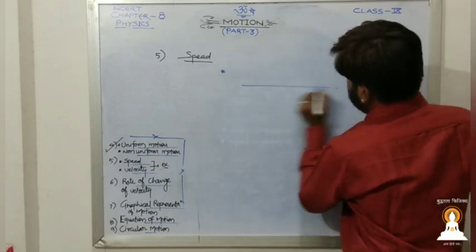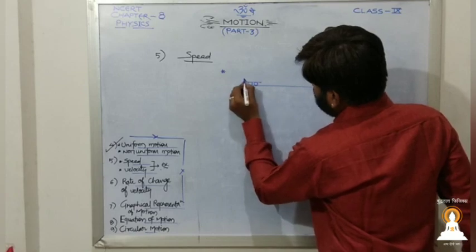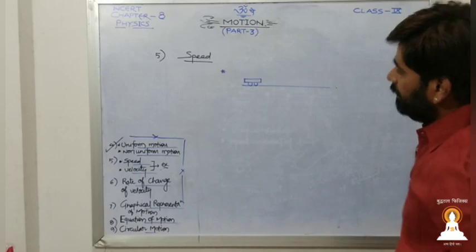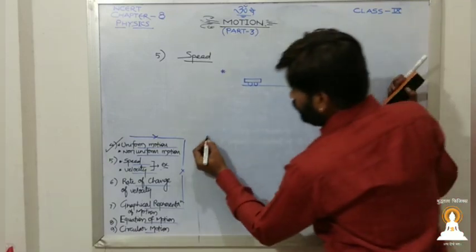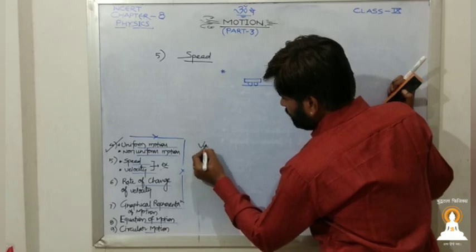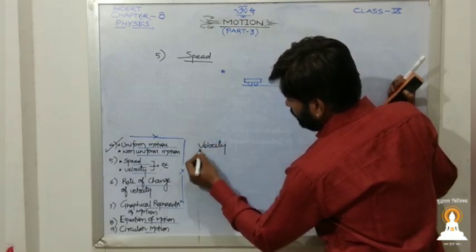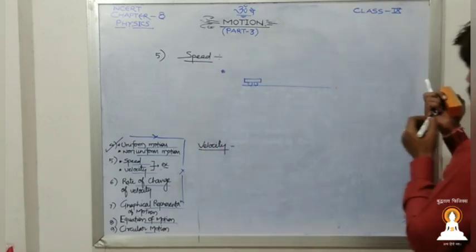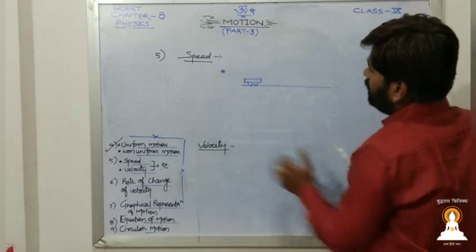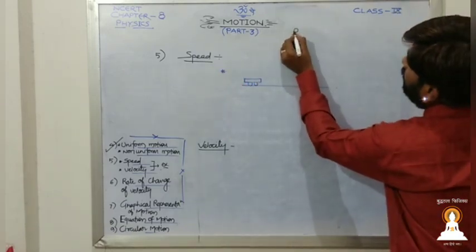Suppose this is an object. Now this is speed and next one is also there, that is velocity. So let me introduce both simultaneously, so that we may have a difference between them. So this is speed, this is velocity. Now these two topics come under the heading rate of motion.